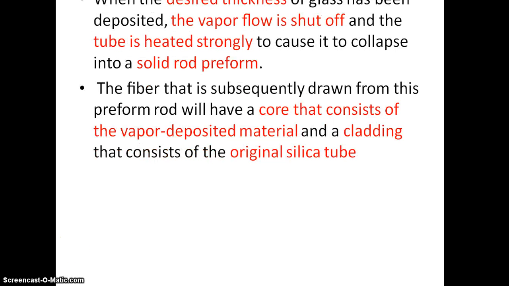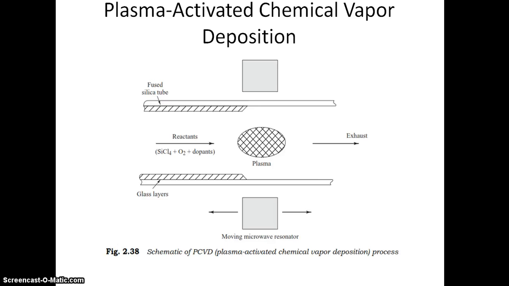When the desired thickness of glass has been deposited, the vapor flow is shut off. Then again the optic fibers are drawn from this. Then another one is plasma activated chemical vapor deposition.